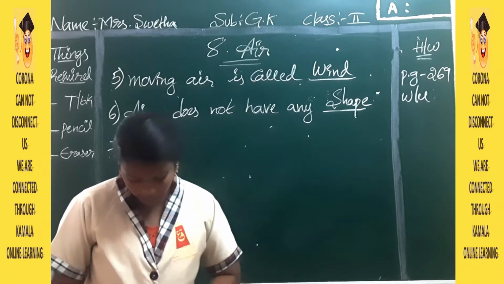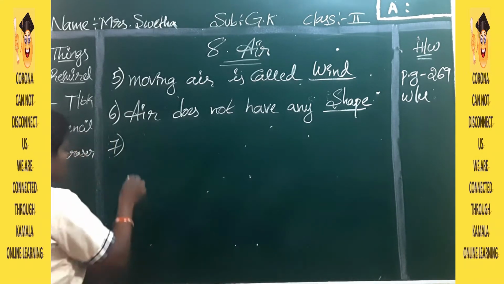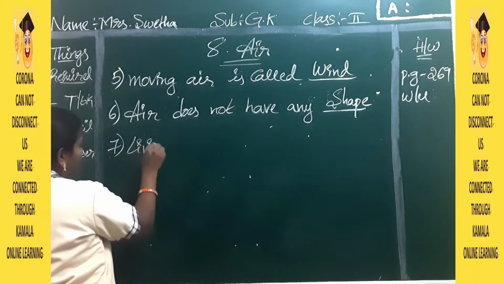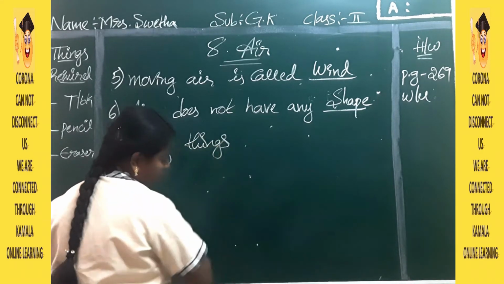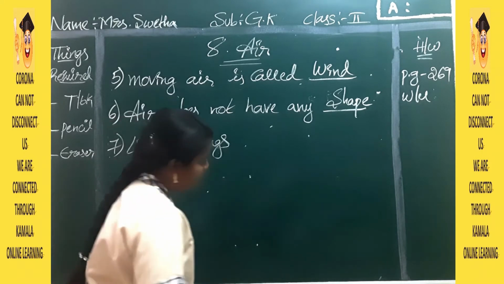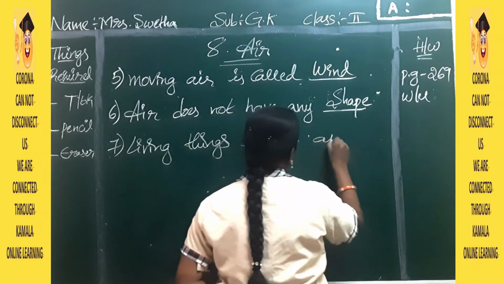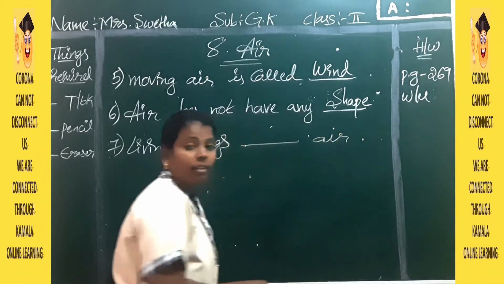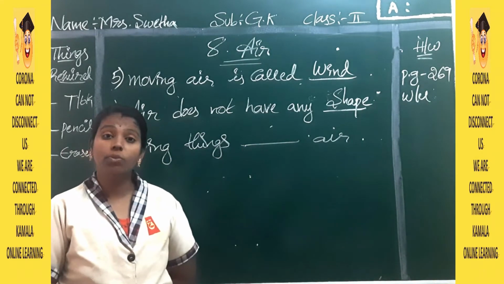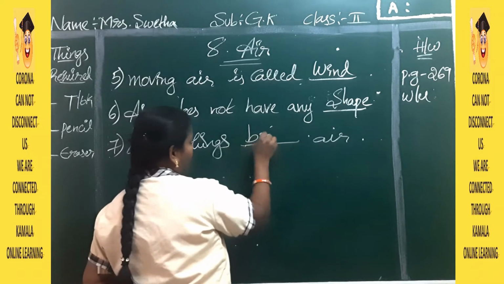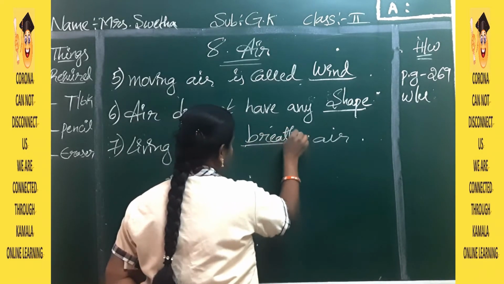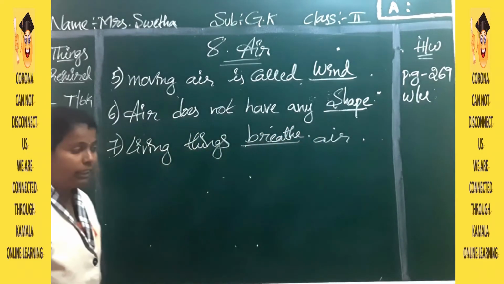Next, living things. Living things dash air. What will living things do with the air? Living things will breathe air. For what is air used? For breathing.